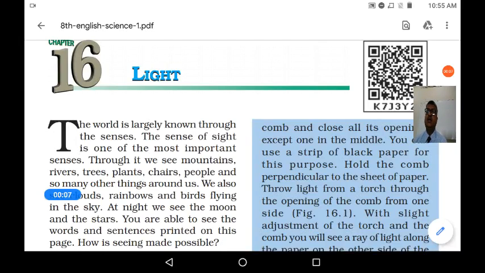Today we will start a new lesson, that is light. The world is largely known through the senses. So how do we interact with the world? How do you understand the world? You understand the world by senses.